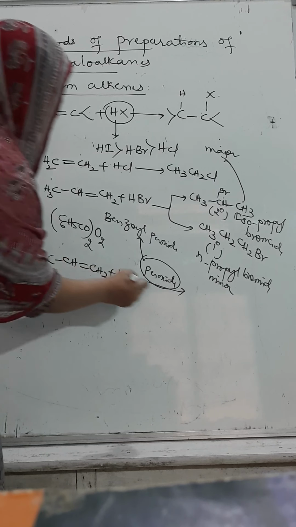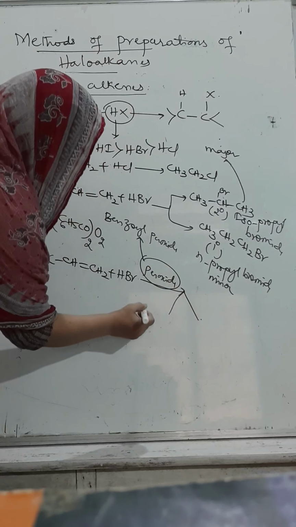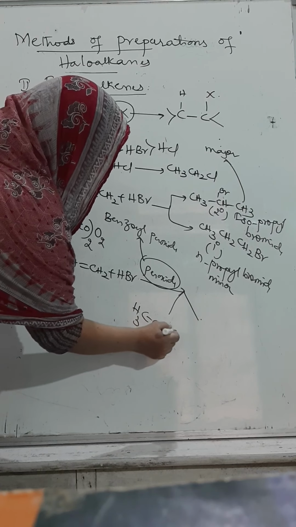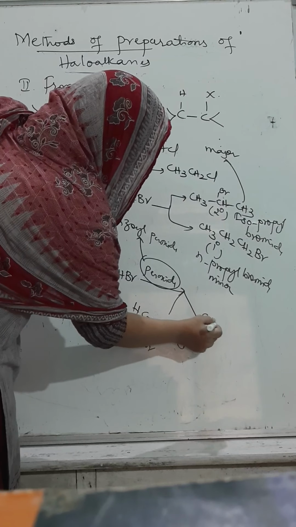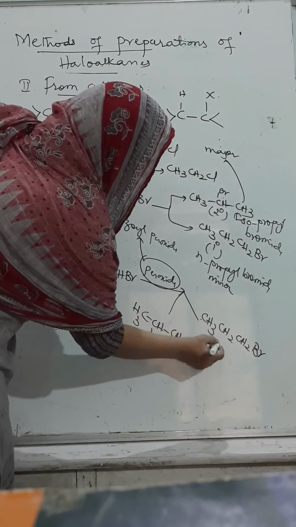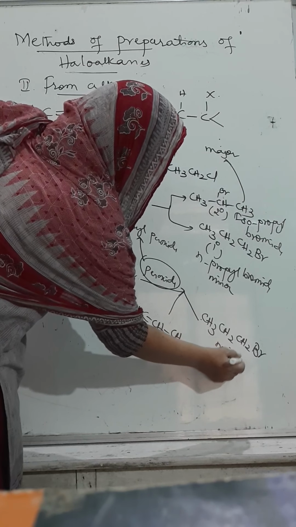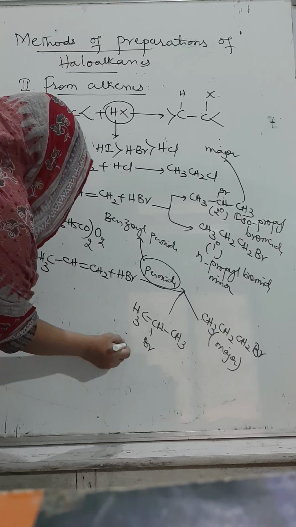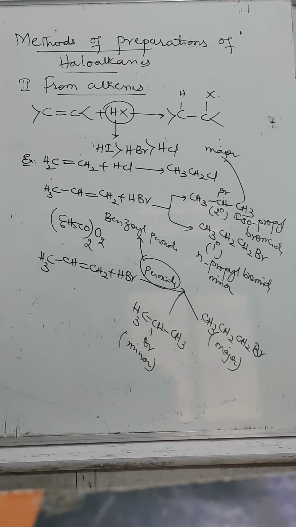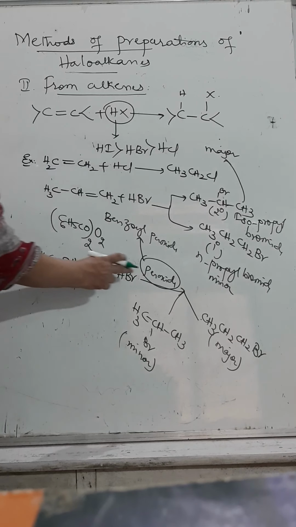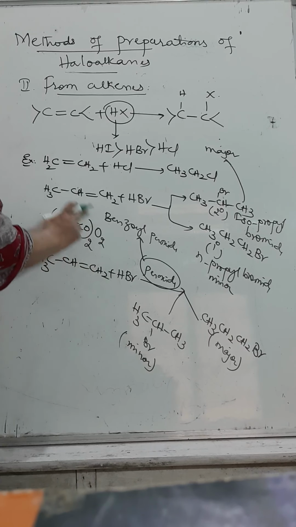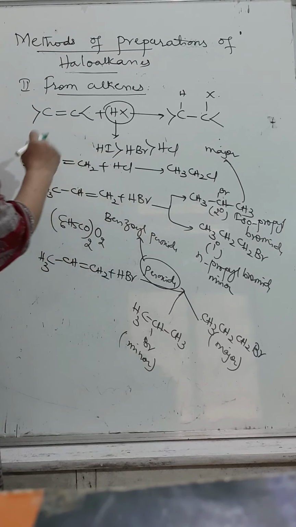So according to the anti-Markovnikov rule, we get CH3, CH2, CH2, Br. 1-bromopropane will be major, and 2-bromopropane will be minor. So we can say that whenever we add in the presence of peroxide, it follows the anti-Markovnikov rule. In the absence of peroxide, it follows the Markovnikov rule.